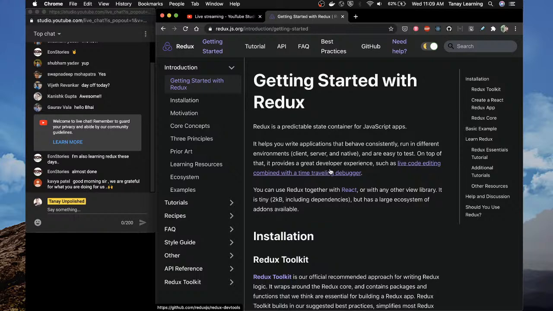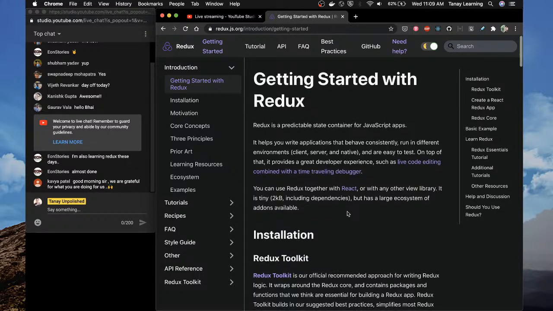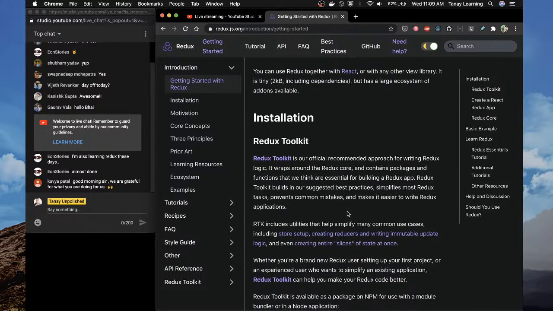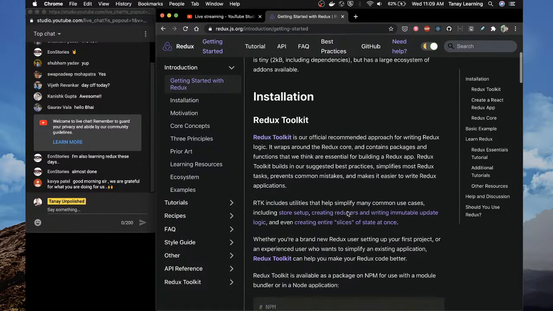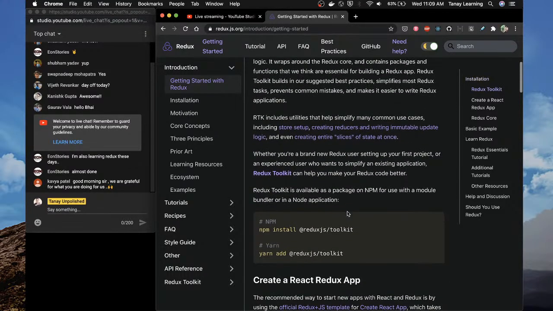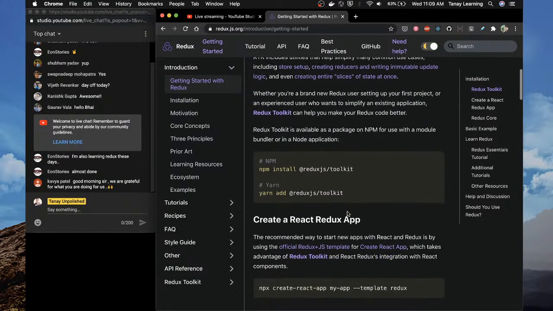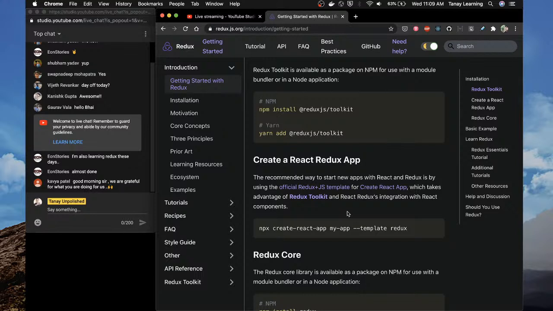How do we get started? Why is this so big? Get started with Redux. Redux Toolkit is the official toolset for writing Redux logic, contains store setup, reducers, immutable update logic. Okay, create a Redux app: npx create-react-app my-app --template redux.